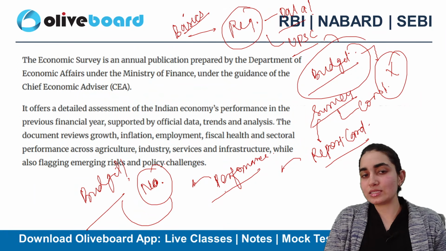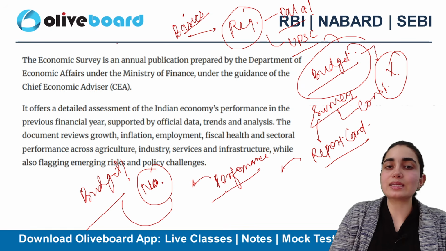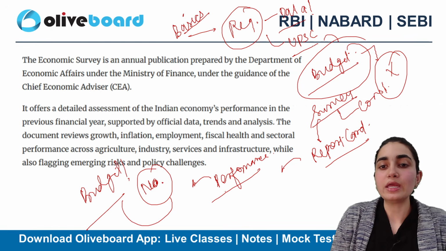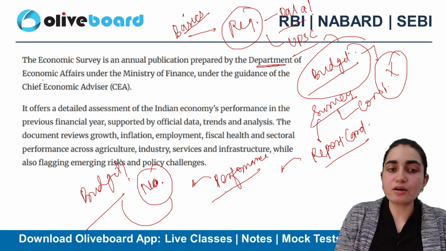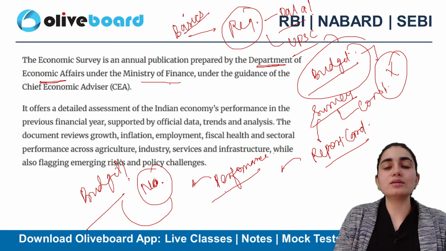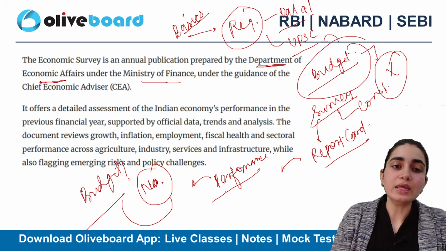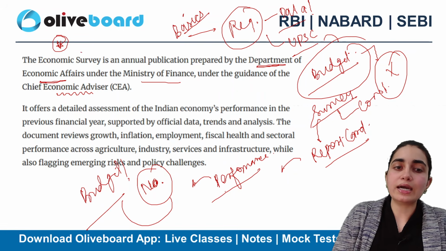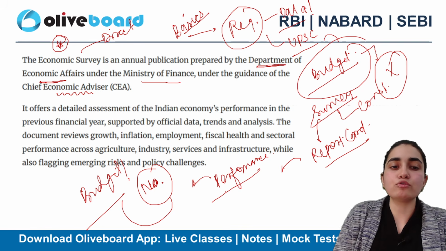So this is why it is actually very important. You can clearly see it is an annual publication that has been prepared by, they can ask you who is the one who prepares it also. The Department of Economic Affairs is the one who prepares it. It comes under the Ministry of Finance, and that too under the guidance of whom? That is the Chief Economic Advisor. So this is a very important part. A direct question can be asked from this particular portion, right?